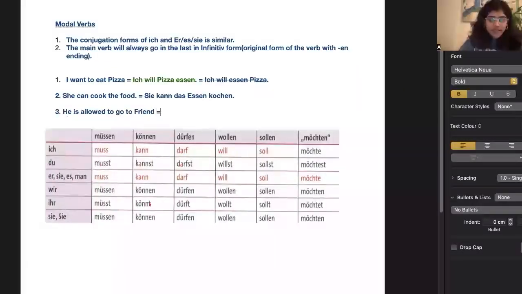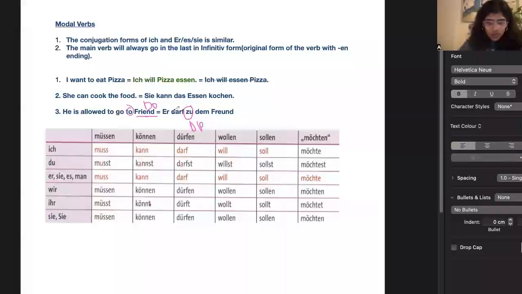So let's make the sentence. Now with he, what should we use here? Darf, right? So I will use darf. Okay. To is zu dem Freund, because zu is a dative preposition. That is why the friend will become a dative object.